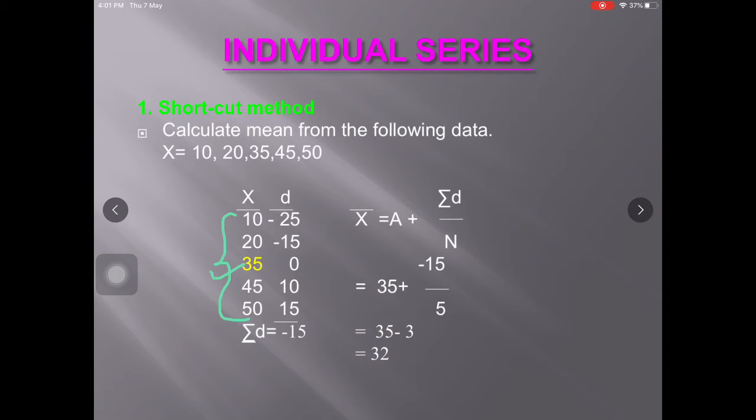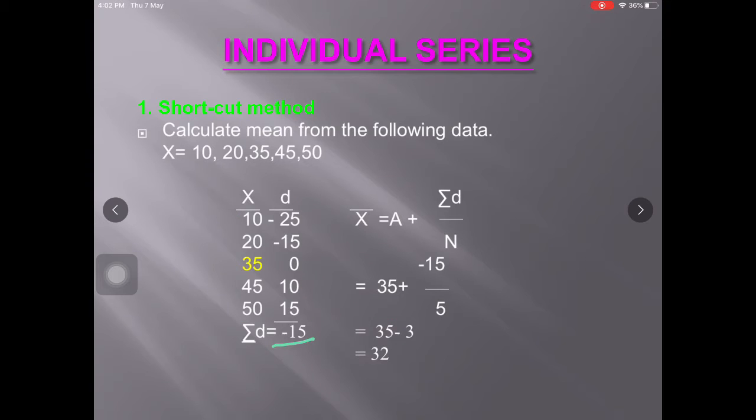So here I have assumed 35 as mean. So the next step is we have to find out the d. D is the deviation from assumed mean. The assumed mean is 35. So we have to take deviation of each observation from 35. This minus 25 and minus 15 are minus 40 and this 10 and 15 are 25. So we have minus 15.